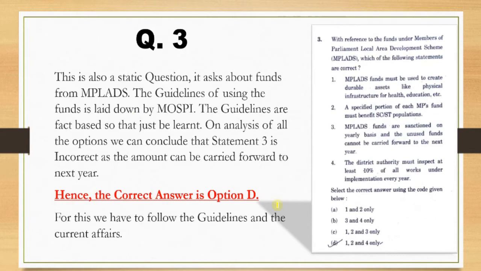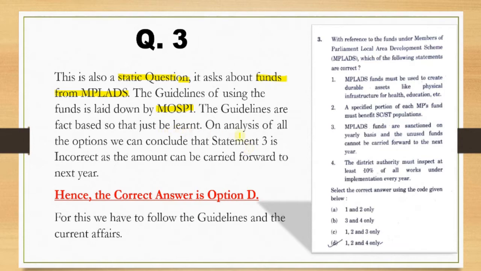Coming towards question number 3, it is considered to be a static question according to our experts, and it asks about the funds from MPLADS, and the guidelines that have been set by MOSPI. So we have to just learn the guidelines, and this is a fact-based question.